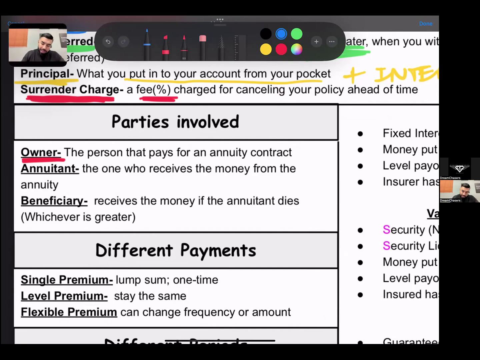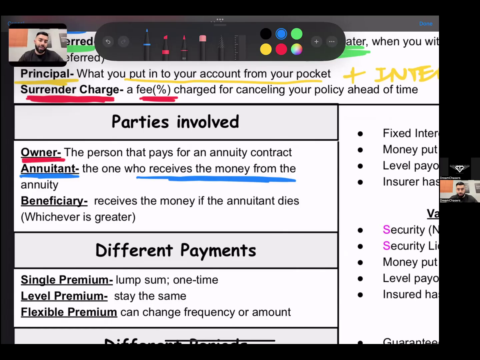Now, secondly, is the annuitant. The annuitant is the person who is going to receive the money from the annuity. Majority of the time, the owner and the annuitant are the same person. So, for example, if I purchase an annuity, I'm putting money into this retirement account for my retirement.